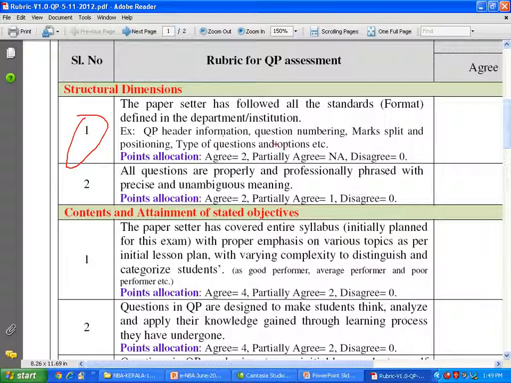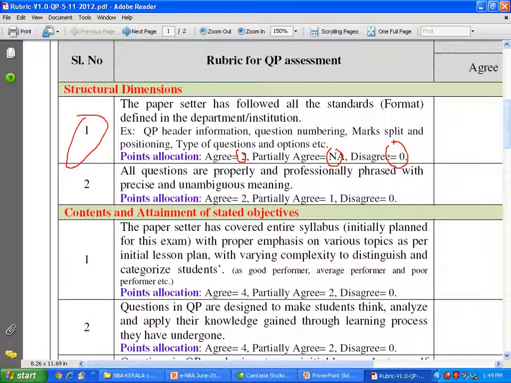Question paper header information, question numbering, mark split and positioning, type of questions and options, and so on. Whatever is there: agree, 2 points. Partially agree, or not applicable at all. It is done fully, not done because it is mandatory. Disagree is 0 points. Everyone is expected to follow the format.